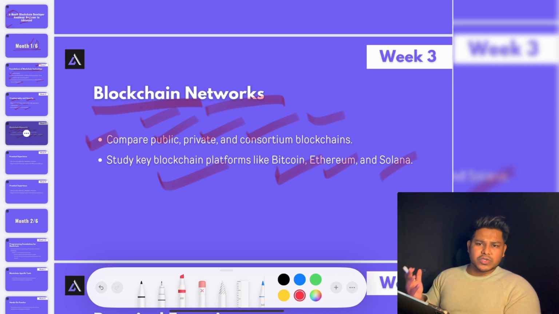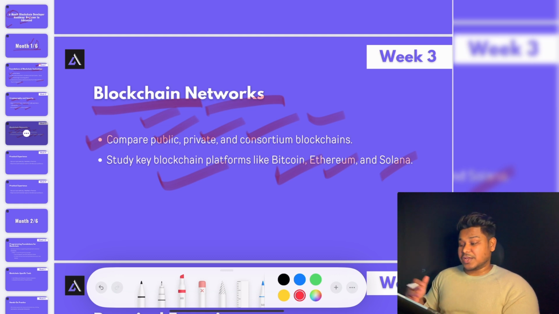All the projects which you will find coming into the industry are focusing on scalability, because if you want to make any transaction on Ethereum or Bitcoin, it takes a huge amount of time to process your transaction. Right now they have improved, but it still takes time, and for building a highly scalable application it's not that good. So you have to understand what kind of project you can build on each of these chains. So you have to study blockchain platforms. That's what you have to do in the third week.